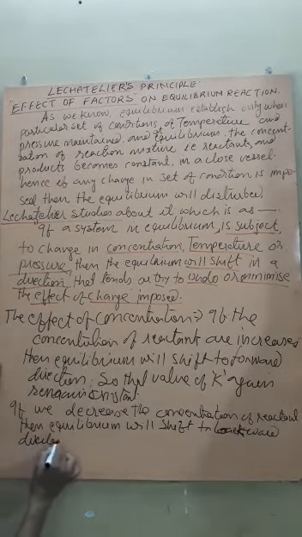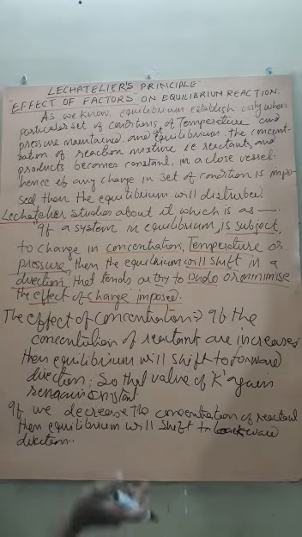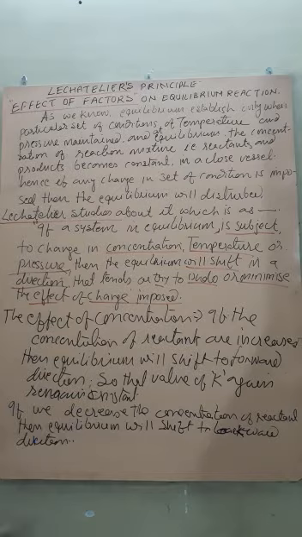Now why will it shift to the backward direction? Because now the amount of reactant becomes less as compared to the product. That means K will be disturbed again. So to make K constant, that is, K similar to the previous equilibrium, the reaction will shift to the backward direction, that is, more reactant will form, so that the ratio of reactant and product again remains constant.